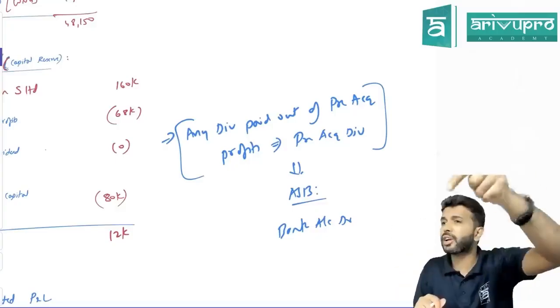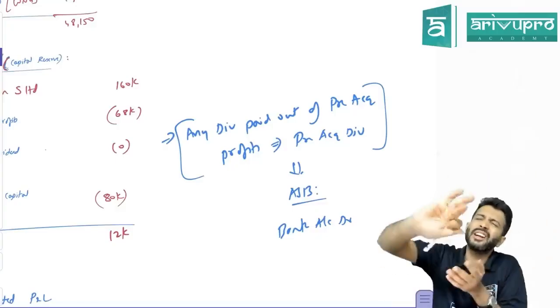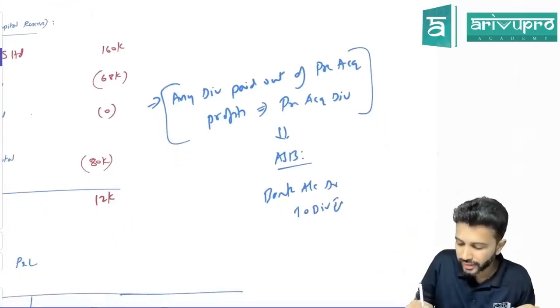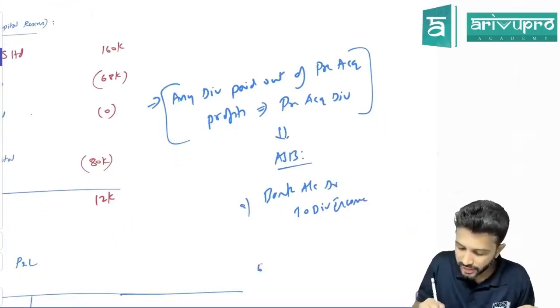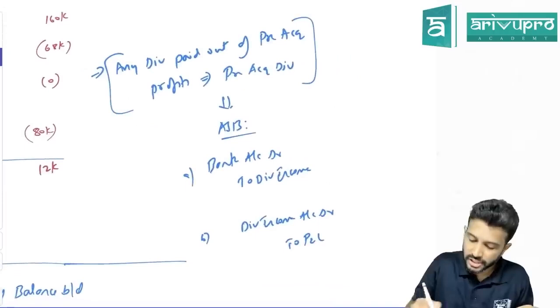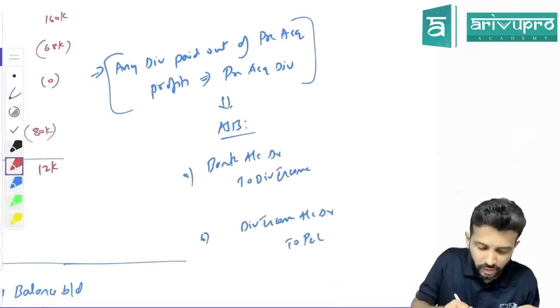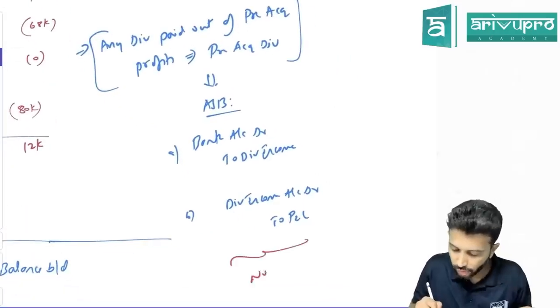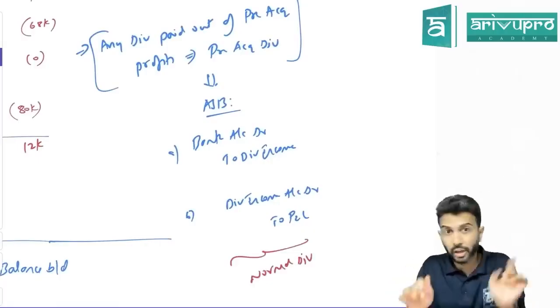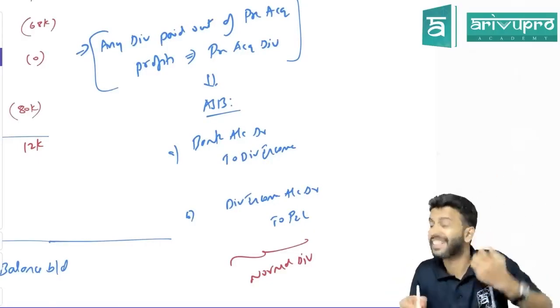Bank account debit to dividend income account, and dividend as an income you will transfer to P&L account. So first you write bank account debit to dividend income account, and then the second entry will be dividend income account debit to P&L account. This is the journal entry for normal dividend received, not dividend paid.